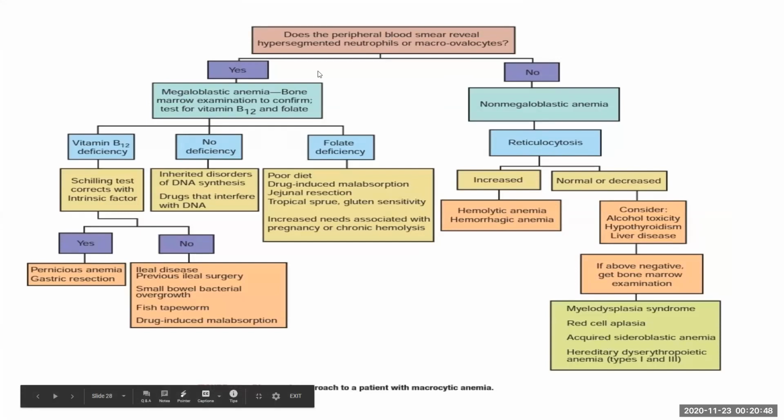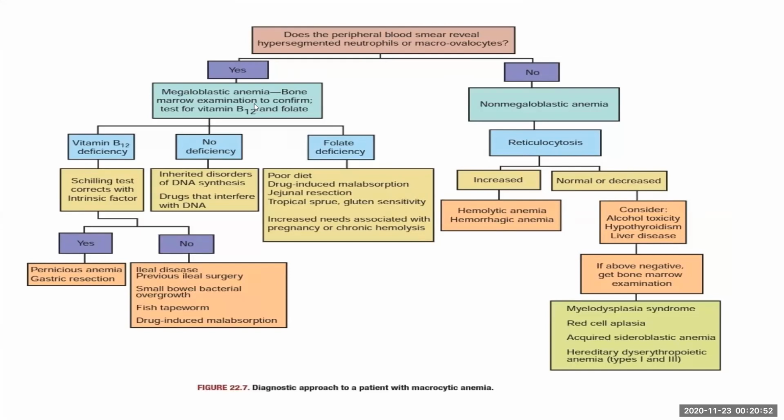If the peripheral smear has hypersegmented neutrophils and macro-ovalocytes, then it is megaloblastic anemia, and we should test for serum B12 and folate levels. Here, another caveat is that serum folate level is very labile. It will fluctuate within minutes to hours after an intake of high folate containing food or low folate containing food. So, RBC folate levels are more sensitive. In the sense, RBC folate levels represent the storage form. It lasts for the lifespan of RBC, 100 to 120 days.